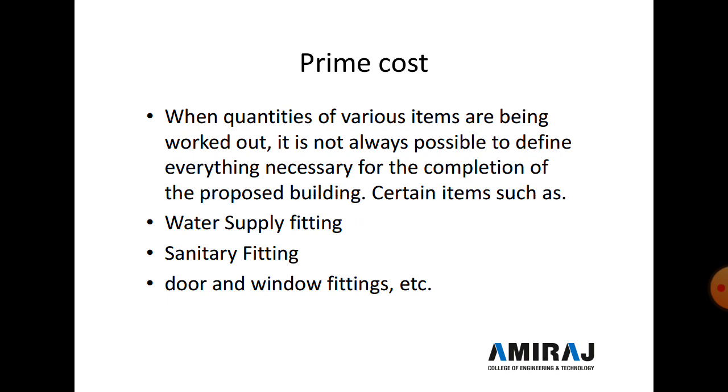Certain items such as water supply fittings, sanitary fittings, door and window fittings, etc. are to be decided by the architect in consultation with his client at some future date. Hence, the details of such items are not worked out at the time of inviting the tender, but for the execution of such items, a lump sum amount is put in the bill of quantity. This amount is known as prime cost.